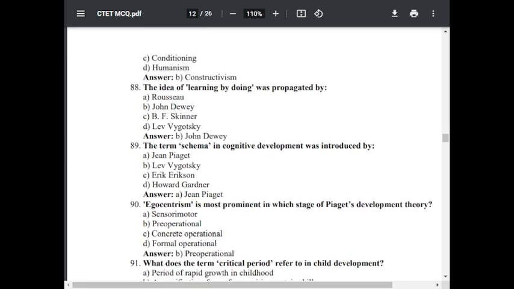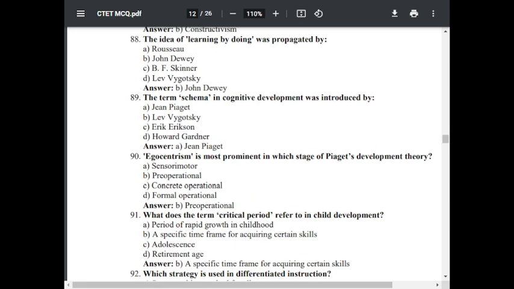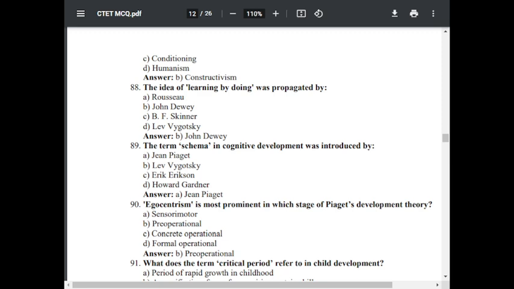Question number 88. The idea of learning by doing was propagated by option A, Rousseau, option B, John Dewey, option C, B.F. Skinner, option D, Lev Vygotsky. The correct answer is John Dewey.